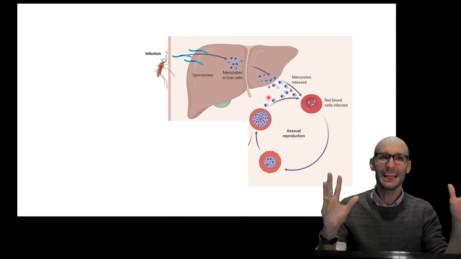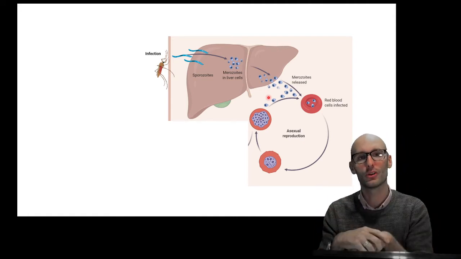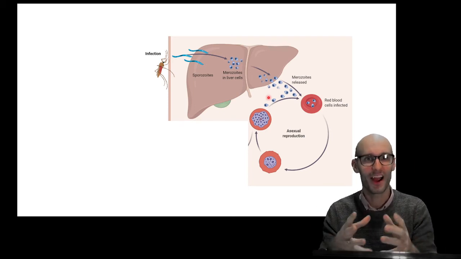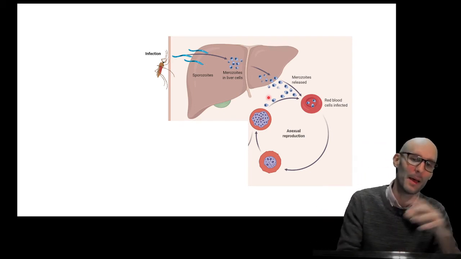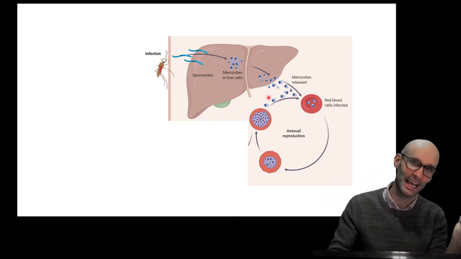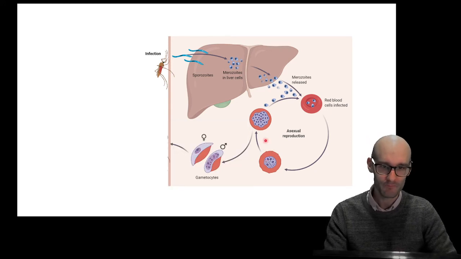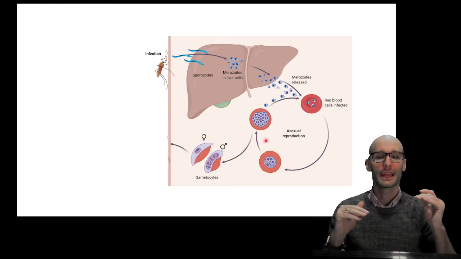So you can see the disease aspect of this. They are destroying your liver by going into your liver cells, intracellularly dividing, consuming your liver cells. They're bursting out to your red blood cells. They're going into your red blood cells, dividing in there, bursting out of that. But there are actually more disease mechanisms that I'm about to go into. But they can also produce gametocytes.